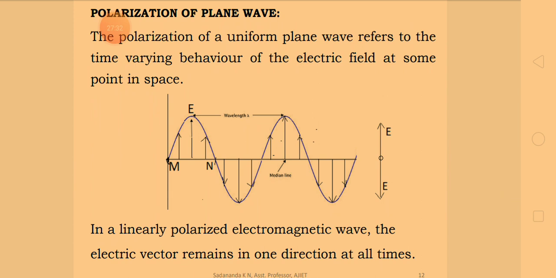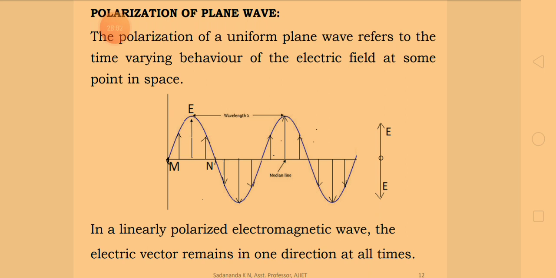Next topic is the polarization of a plane wave, and we know what plane waves are. Let us go for the polarization of plane waves. When we think about polarization, we consider only the electric field variation of the electromagnetic wave, assuming that the associated magnetic field variation is invariable in the perpendicular plane.